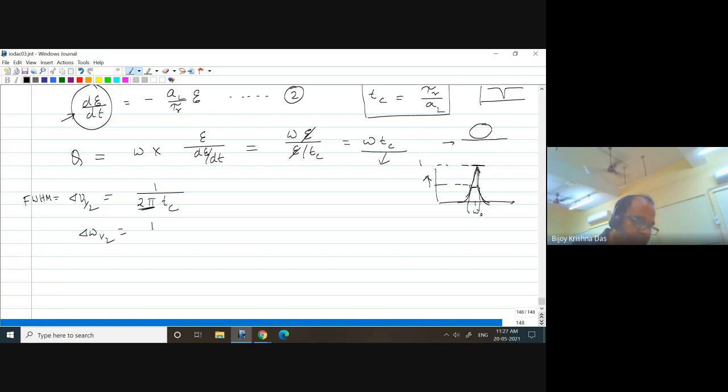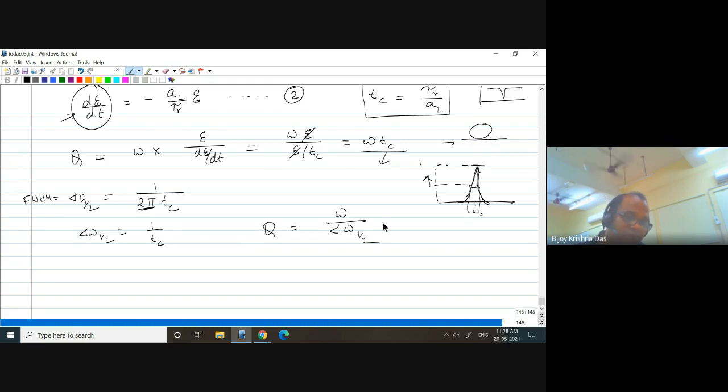If I go to linear FWHM, then it will be 1 over 2 pi Tc, that is known. So Q value is omega Tc, which equals omega over delta omega half.